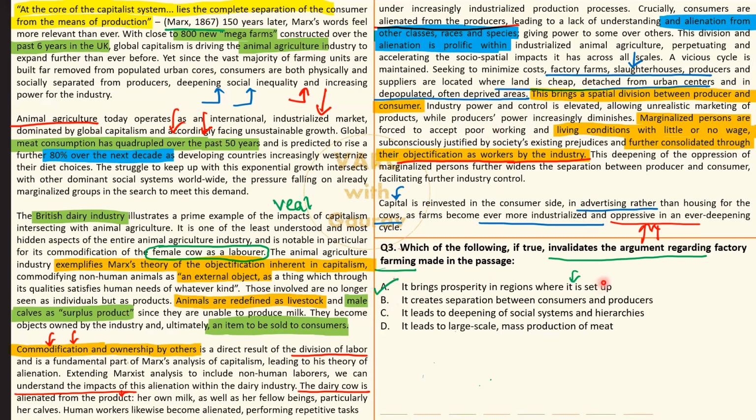बट ऑप्शन ए से नहीं नहीं, जहाँ पे सेटअप होता है वहां पे प्रोग्रेस होता है सब लोगों का. तो गोइंग एग्जैक्ट अगेंस्ट व्हाट द ऑथर इज ट्राइंग टू पोर्ट्रे बिफोर अस, hence it becomes the answer. BCD you can infer very straightforward. Author has mentioned all these 3 points somewhere or the other in the passage. So this was a practically very easy question to handle. Still, if you are feeling doubtful, let me know in the comment section. Till then, let's go try to tackle the last question now.